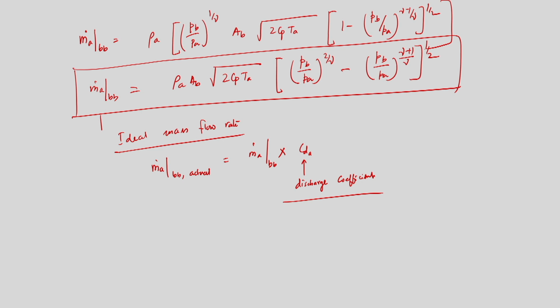That means, we have calculated mass flow rate at section Bb using an isentropic process. There we did not consider the frictional losses, but in reality there will be frictional losses, and to take into account those losses, the actual mass flow rate will always be less than that predicted by this equation, and that will be multiplied by a factor which is known as coefficient of discharge or discharge coefficient.